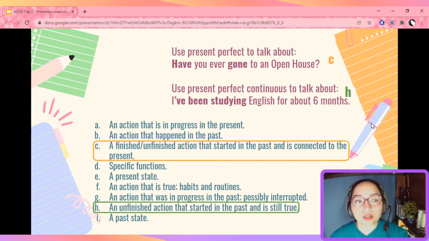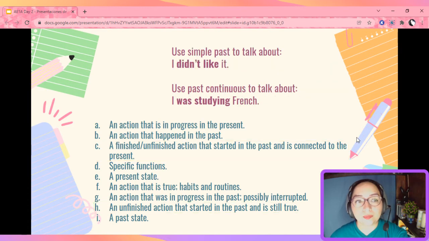Now, if you see, the structure is very similar. We're using an auxiliary have or even has. Then for present perfect, we should use the past participle of a verb. And for present continuous, present perfect continuous, we use have been and then our verb with ing. Okay, let's continue. Now, identify the uses of simple past and past continuous.